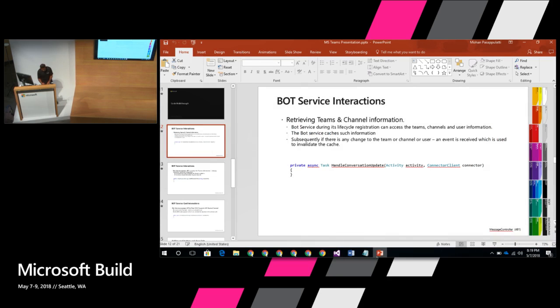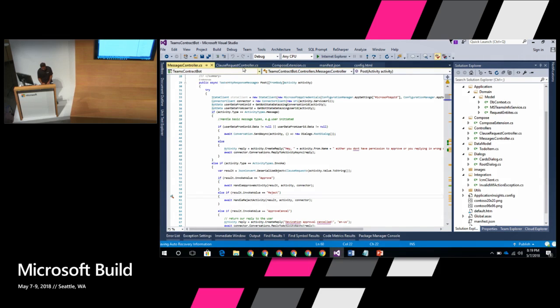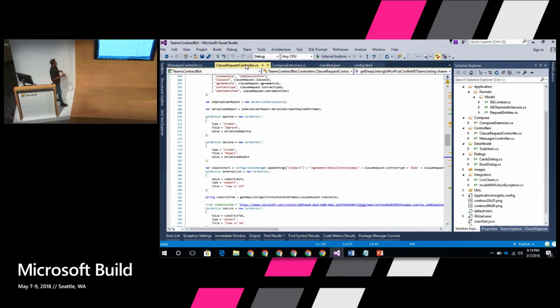The other aspect of this is that the interactions are related to APIs. So we created another class that is caching all this information and providing it on demand for some of the other contexts that we are using. So if somebody wants to know, just like I said earlier, what are all the teams that a user is part of, we made that cache available, because there's no other way for you to query from JavaScript. Based on a channel ID, you can't get all the metadata. So we just provided that service here.